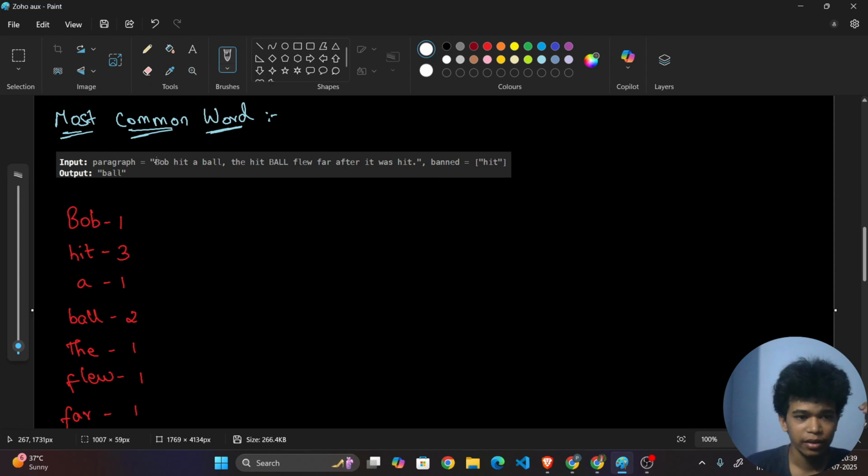So see here. "Bob hit the ball. The hit ball flew far after it was hit." This is the given paragraph. Okay. And then the banned word is "hit" alone. There may be more than one word also, but as of now they have given "hit" only. Now we want to find the maximum, the most frequent word, right?